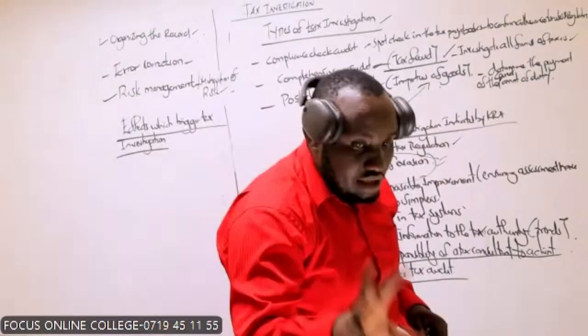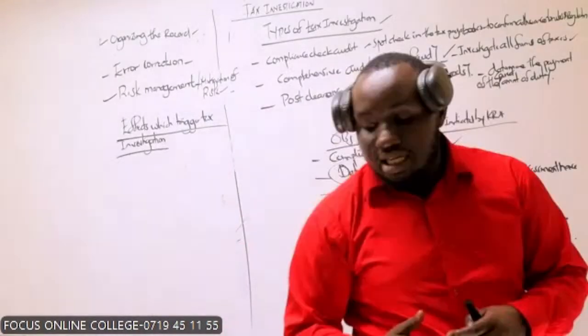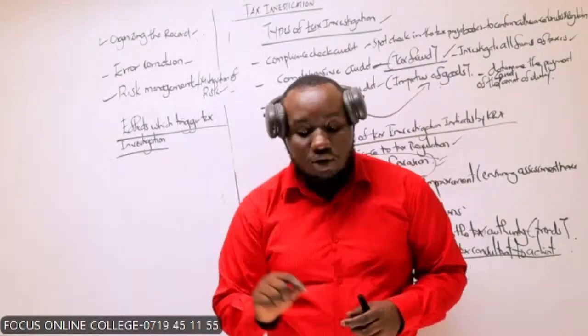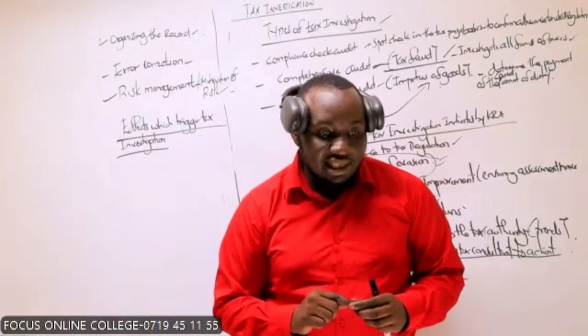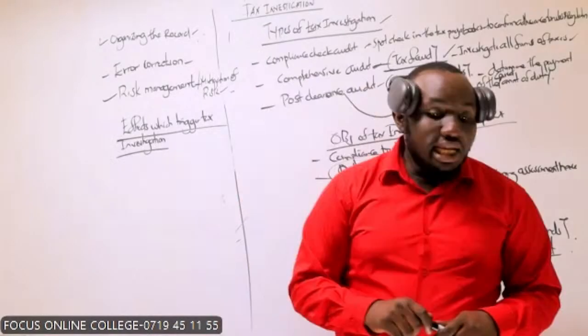Where you go to the media and say that you have money, and through the media, an investigation is carried out. You say you're very rich, and we look at your records, we notice that you do not pay taxes. That is a source of information altogether. But again, also some other forms of taxes.